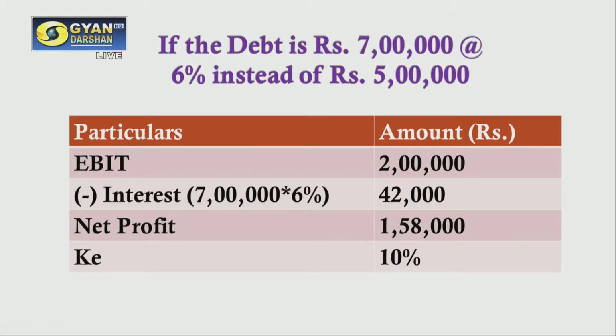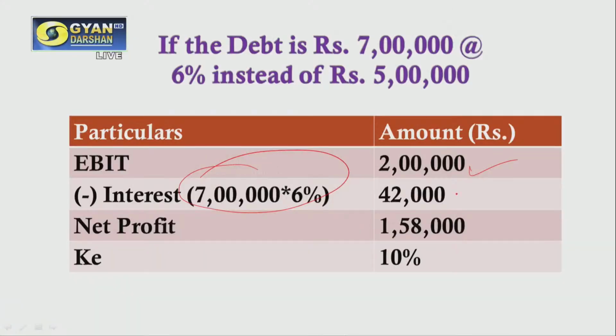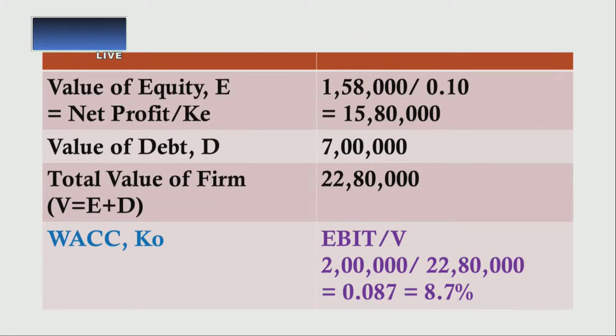Now the structure of capital is changing in the company. It says now the debt is 7 lakh instead of 5 lakh, but the rate at which the debt is raised is the same. So in this case, EBIT will remain the same, that is 2 lakh rupees, but our interest will be calculated on 7 lakh rupees instead of 5 lakh rupees. So our interest is 42,000. 2 lakh minus 42,000 will give us net profit, which is 1 lakh 58,000. Cost of equity will also remain the same, that is 10%.